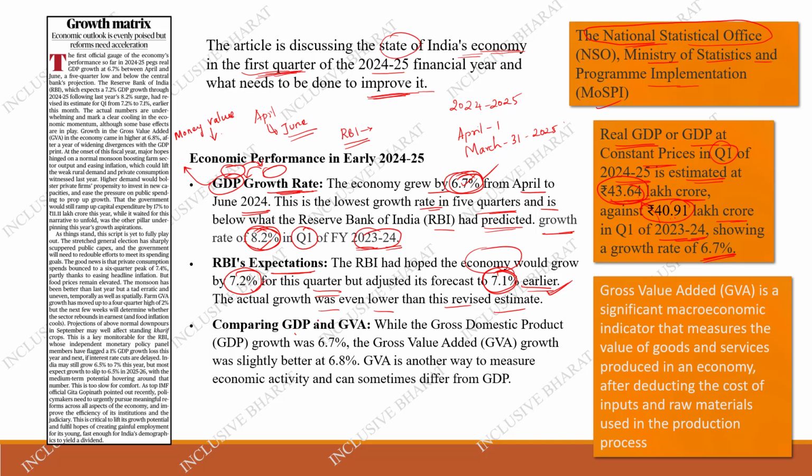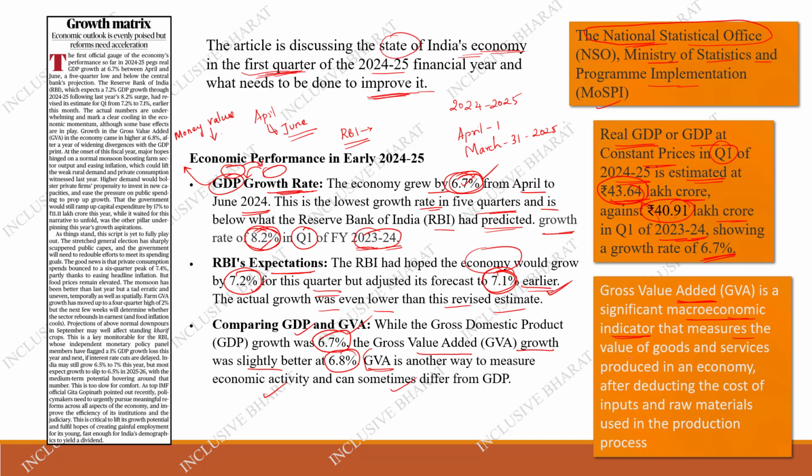So comparing GDP and GVA, the gross domestic product growth rate was 6.7%, whereas the gross value added growth was slightly better at 6.8%. So what is GVA? It is another way to measure economic activity and can sometimes differ from GDP. What is gross value added? This is also a significant macroeconomic indicator like GDP.